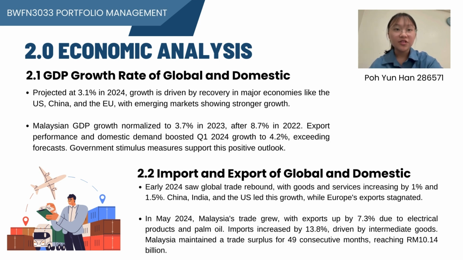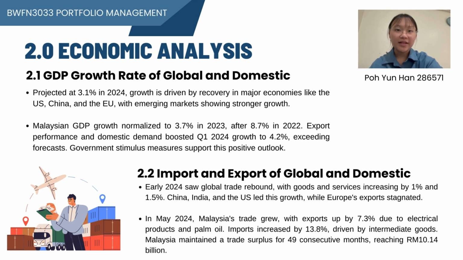In 2023, we saw global GDP growth above 3%, with a 2024 projection of 3.1%, driven by recoveries in major economies like the US, China, and the EU. In Malaysia, GDP growth normalized to 3.7% in 2023 from 8.7% in 2022. Quarter 1 2024 growth was 4.2%, boosted by export and domestic demand, supported by government stimulus.